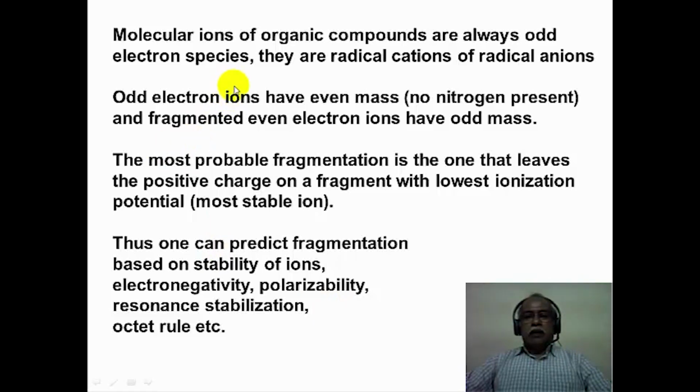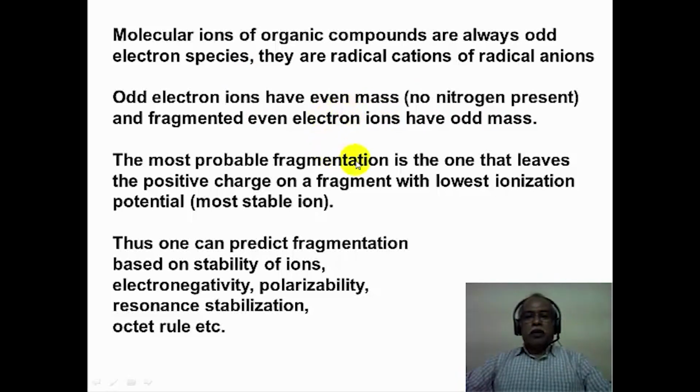That is the reason one says the fragmentation process is always a unimolecular process under mass spectrometry conditions. The molecular ion is obtained by knocking off an electron from the organic molecule. Organic molecules typically have an even number of electrons. Therefore, when one is ionized to a cation radical or an anion radical, it becomes an odd electron species. That is why they are called radical cations or radical anions. Odd electron ions have even mass if there is no nitrogen present. If one nitrogen, or an odd number of nitrogens, is present, then it will have odd mass. And the fragmented even electron ions will have odd mass. This is something we can see in practical terms when we consider the fragmentation patterns of various molecules.